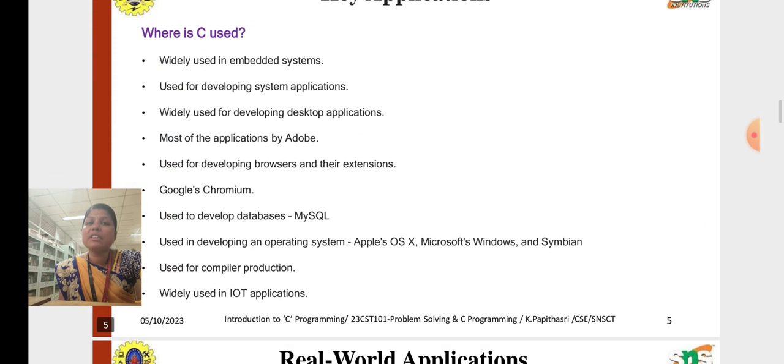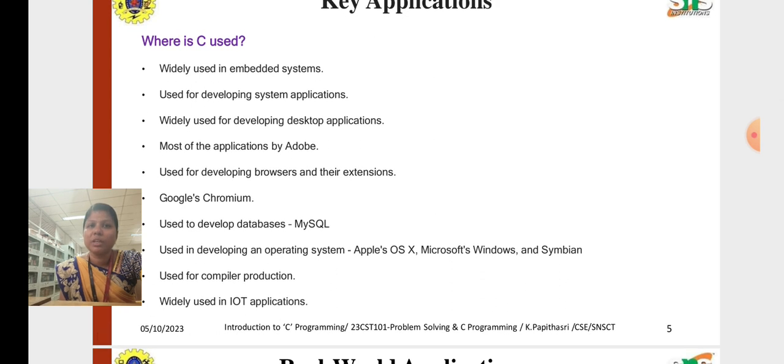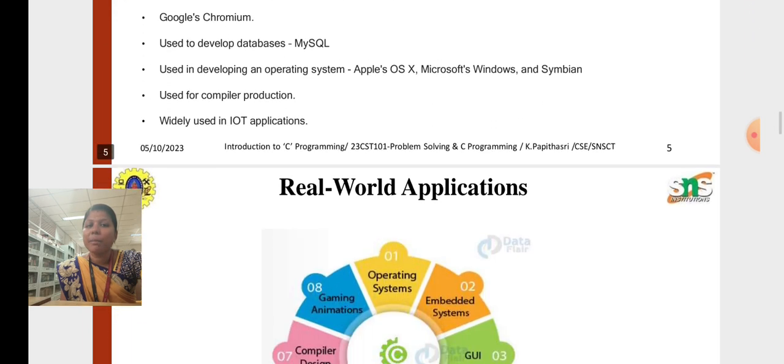Next, where is C used? What are the applications involved in C? It is used in embedded systems, and for developing system applications. Also it is used for developing desktop applications. Then most of the applications by Adobe. Then it is used for developing browsers and their extensions, such as Google's Chromium. It's also used to develop databases like MySQL. Then it is used in developing operating systems, Apple, Microsoft and Symbian, and for compilation, and in IoT applications also.